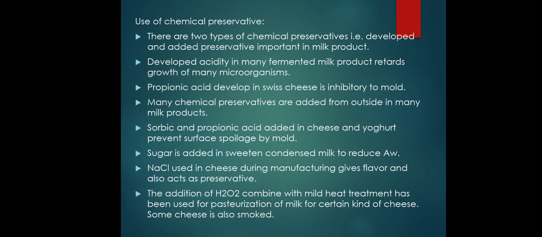Again, the addition of hydrogen peroxide combined with mild heat treatment has also been used for the pasteurization of milk for certain kinds of cheese. That means we can use various types of chemicals; we have seen propionic acid, sorbic acid, sugar, NaCl, and hydrogen peroxide.